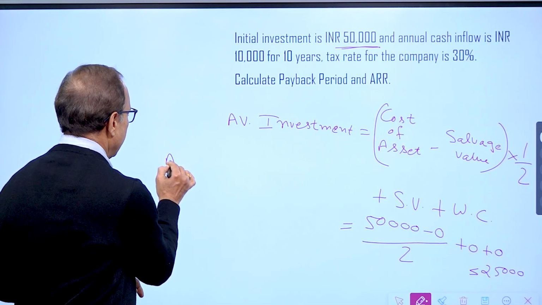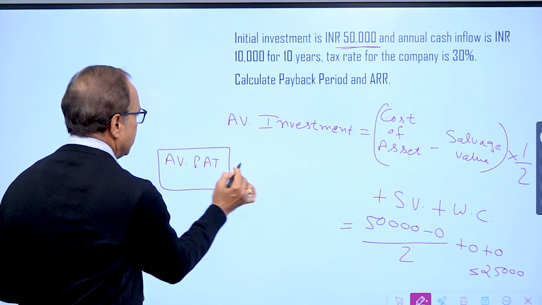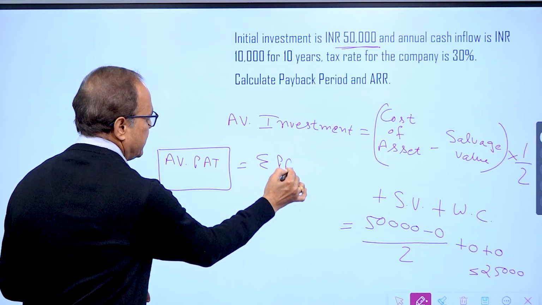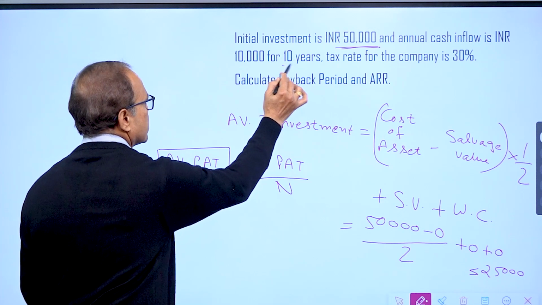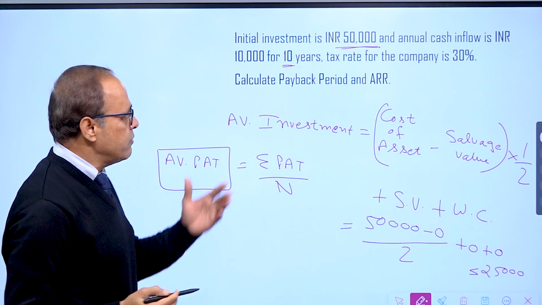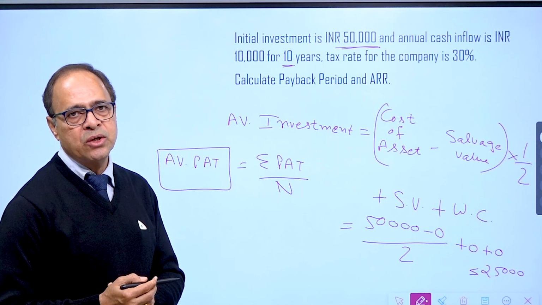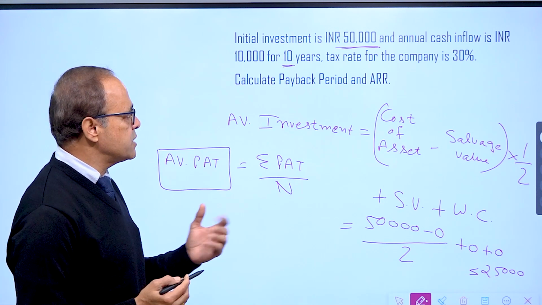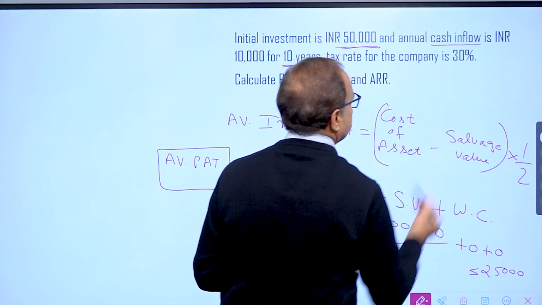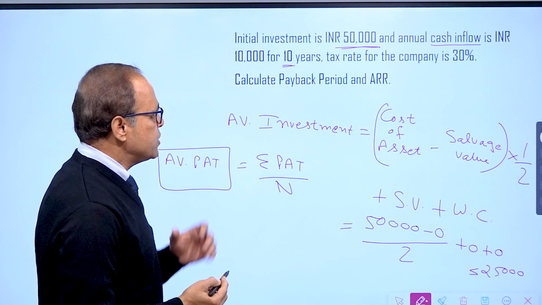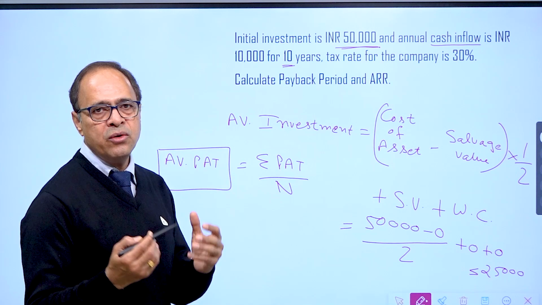Now we calculate average profit after tax. That is sum total of profit after tax divided by number of years. So number of years is known to us, 10 years. But are we given profit after tax? Definitely not. So what to do? Just think over a situation, what we are given. We are given annual cash flow, that is annual CFAT. So that should remind you what is the formula for cash inflow, what is CFAT or how it is calculated.